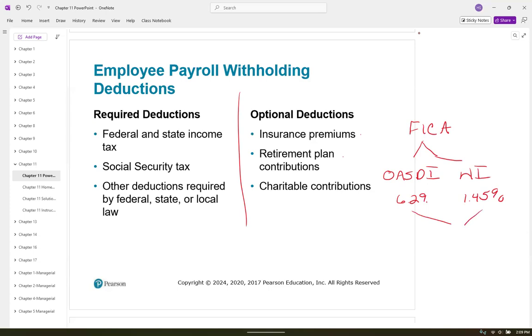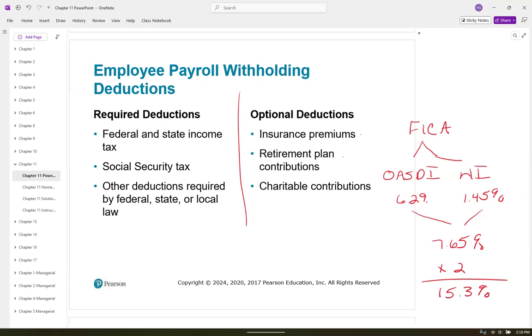I don't think it does that on the slides. So this is 7.65%. Okay. That is just your portion. That's just the employee's portion. Okay. So when you are self-employed, you're going to multiply this times two because the employer matches that dollar for dollar. And then you end up with 15.3% just in FICA tax alone.